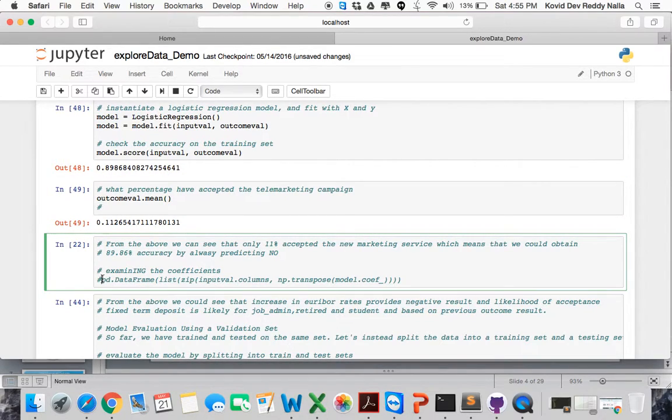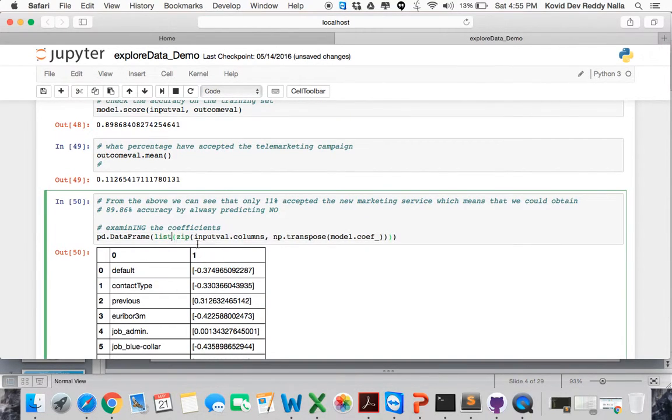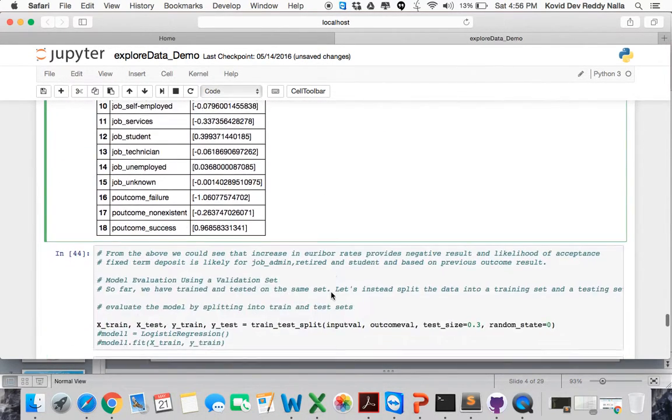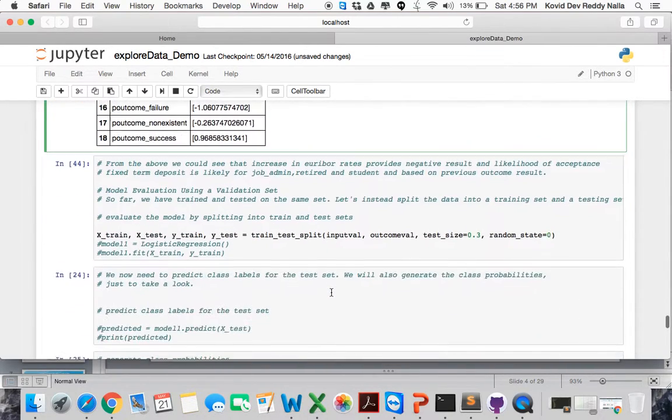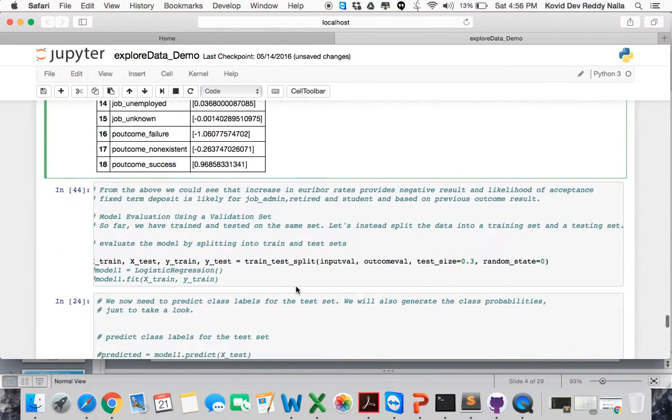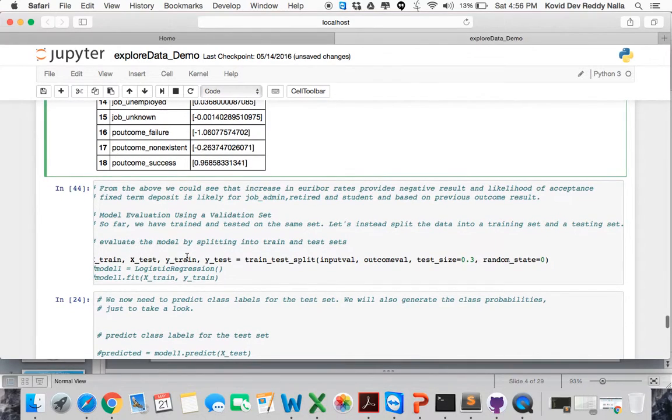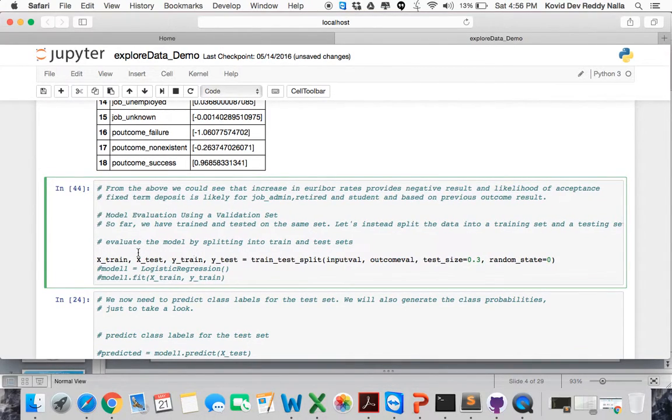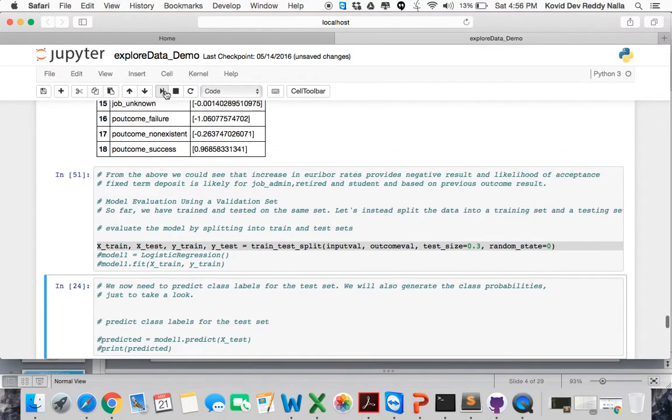Next we can examine the coefficients. I'm running it now. This is a feature weight classification across all the data labels, all the influencing columns. Then we train our data. We split our train and test data set over here.